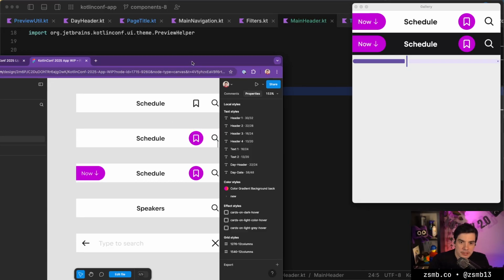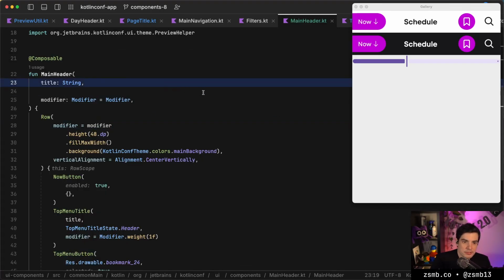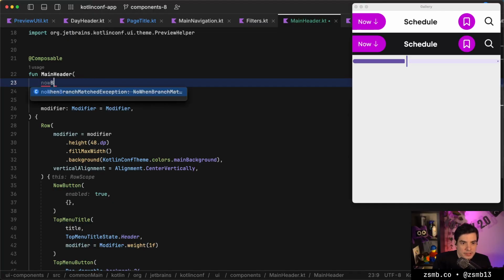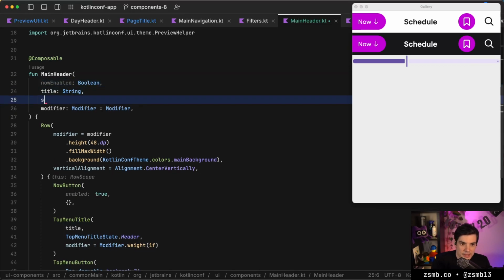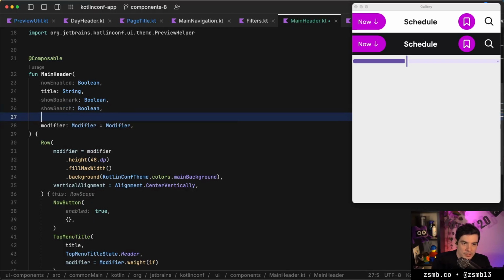I think we are gonna start with just separate parameters and hope for the best and fix things if that design doesn't work. So we can have like a now button boolean. I mean, that's a really badly named parameter, but you know, now enabled, I suppose, and then show bookmark, and then show search, and then an is edit mode.